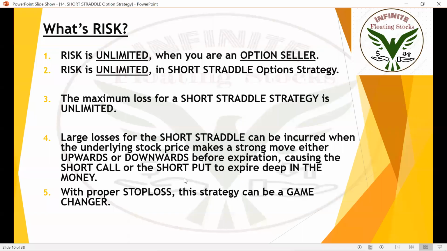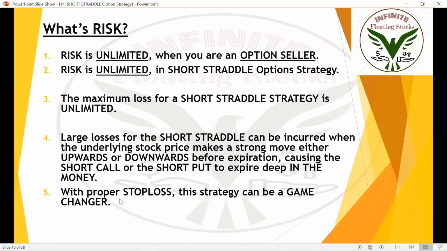Okay, so that's what I have written here. Large losses for a short straddle can be incurred when the underlying stock price makes a strong move, either upward or downward, before expiration, causing both the short call and short put to expire deep in the money. And with a proper stop loss, this strategy can be a game changer.